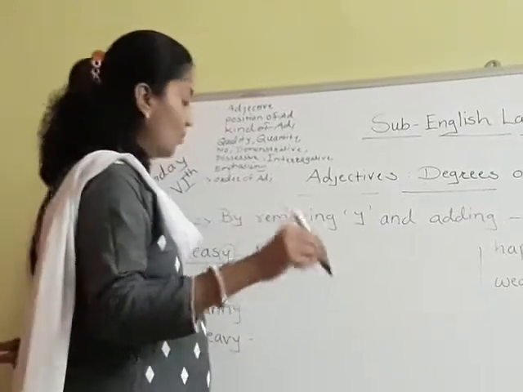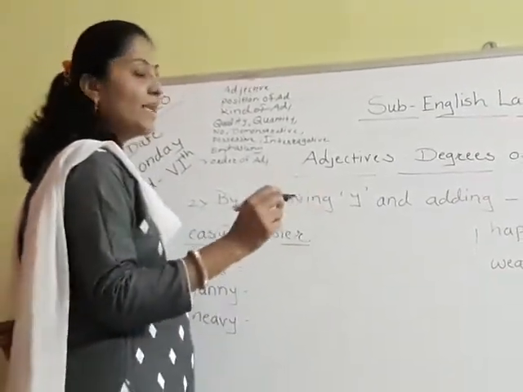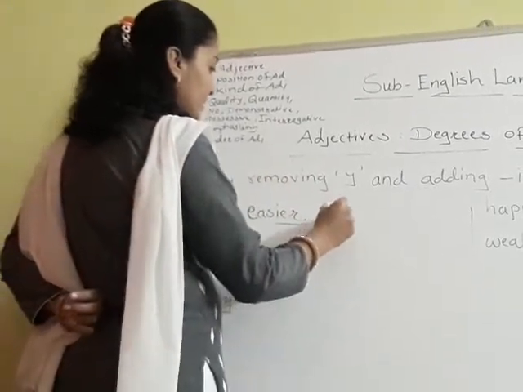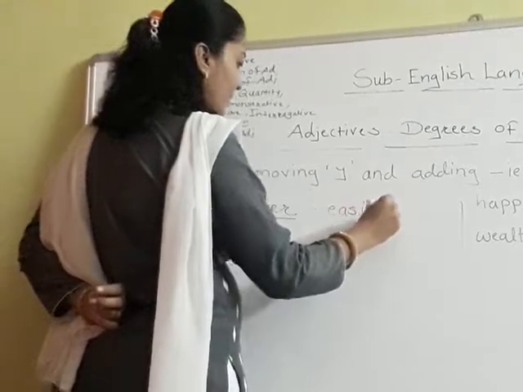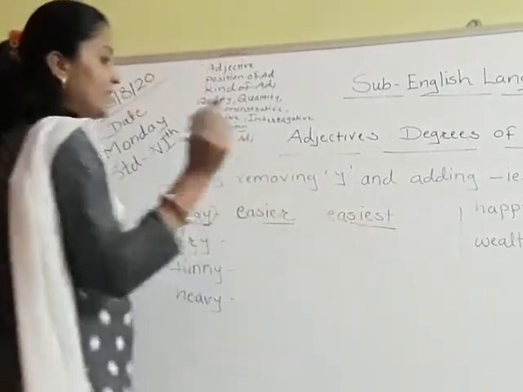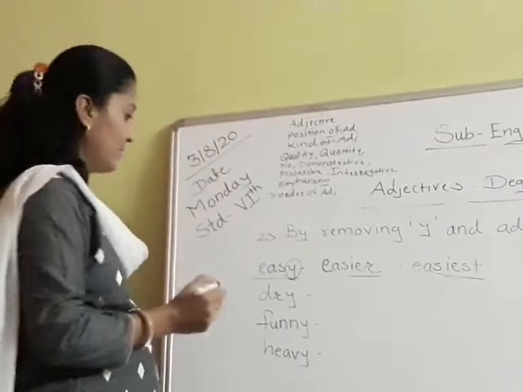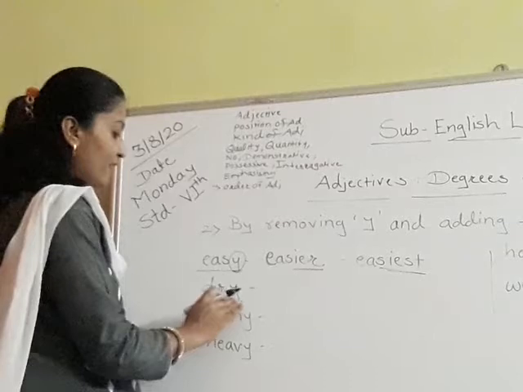If we want to make it superlative, we have to add iest. Easiest. So like this, we have added here iest. Now see the second spelling, dry, D-R-Y.